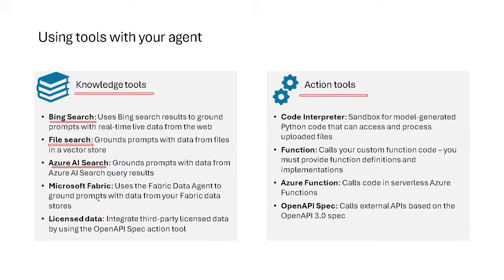We also have additional tools available if you want to associate your grounding data using Microsoft Fabric, or you have to get some licensed data, something like TripAdvisor or some other third-party APIs. Now, remember that all of these tools are basically going to provide grounding data. If you do not know what grounding content is, I request you to check out our other videos in which we focus on grounding content, retrieval augmented generation, and other topics like that.